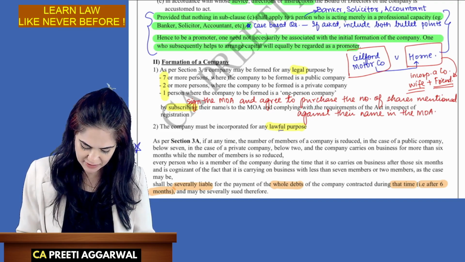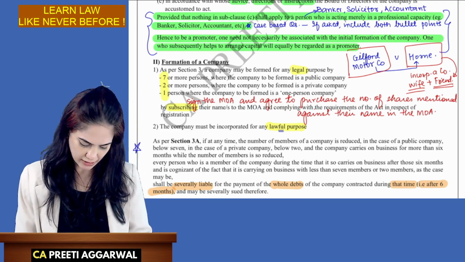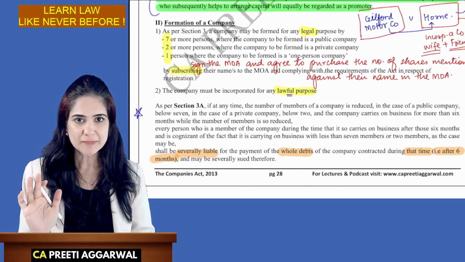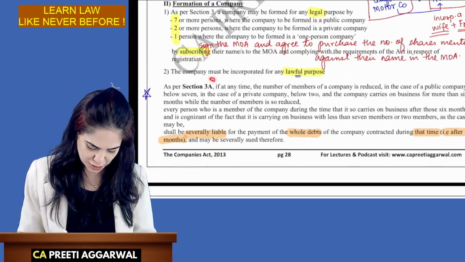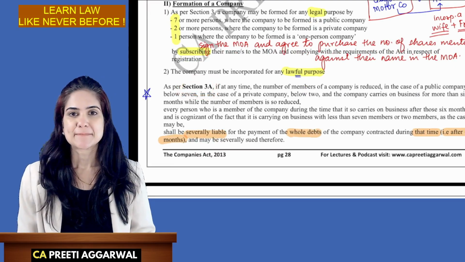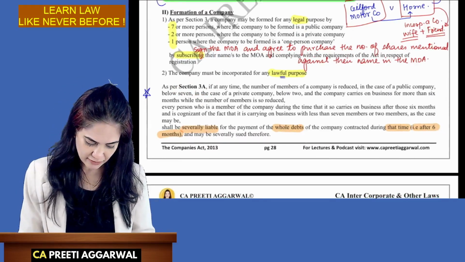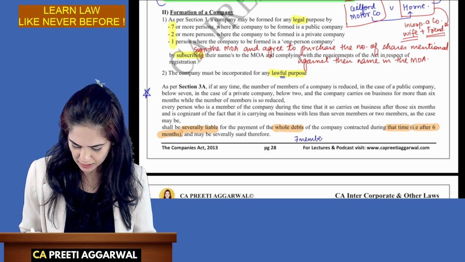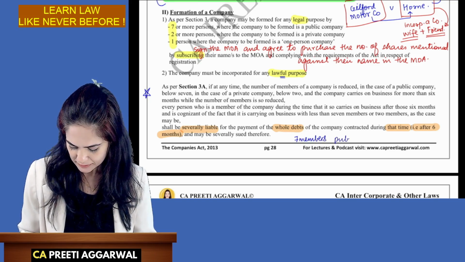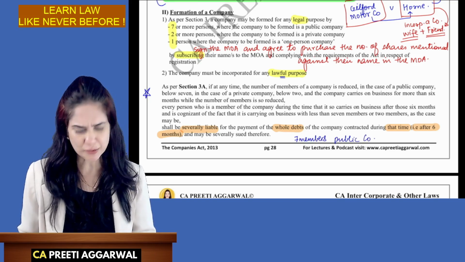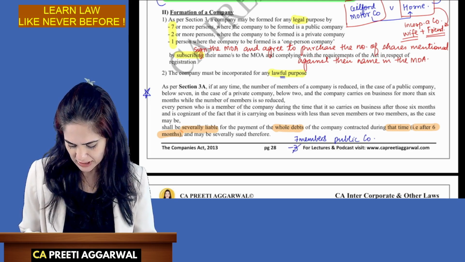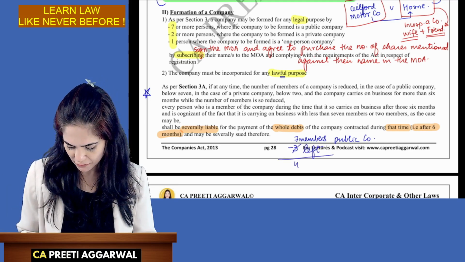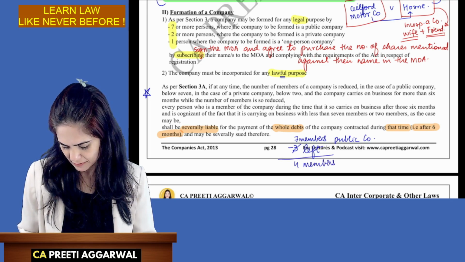The business must be for a lawful purpose. Yes, okay. That will not be asked in the exam, but you need to know section 3. What will be asked is section 3A. So, suppose there were 7 members in a public company, they had an argument, and 3 members left. Only 4 members remain.